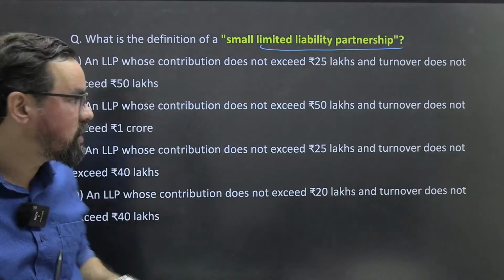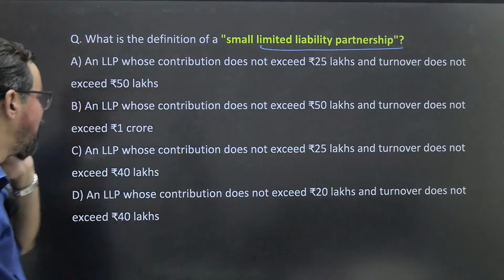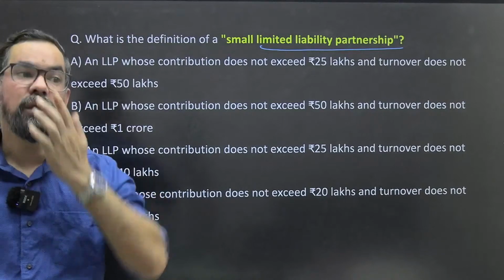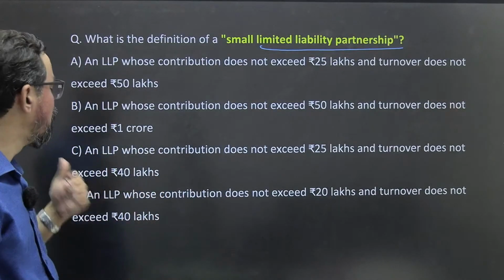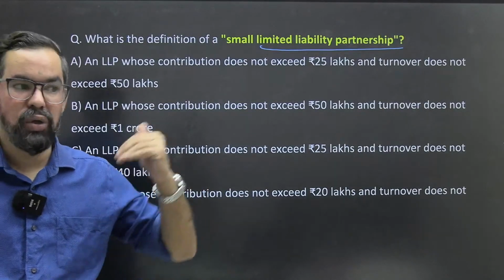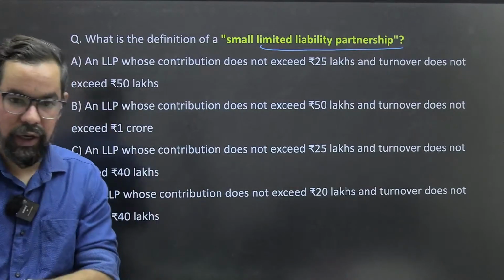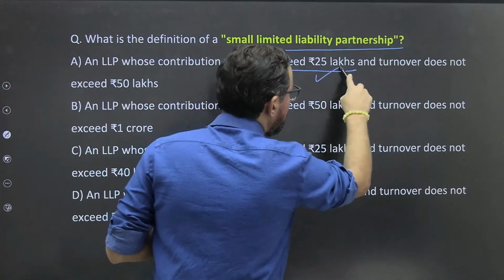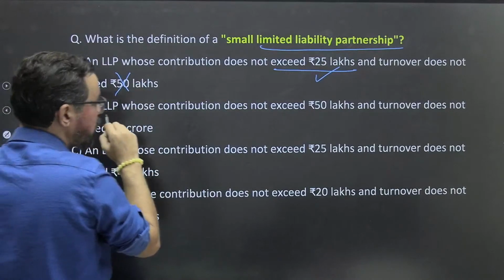What is the limit for a small liability partnership? The contribution of all the partners should not exceed 25 lakhs. And if you talk about turnover, it should not exceed 40 lakhs. So 25 lakhs contribution and turnover of 40 lakhs. The contribution should not exceed 25 lakh. The turnover, no, not 50, it is 40.